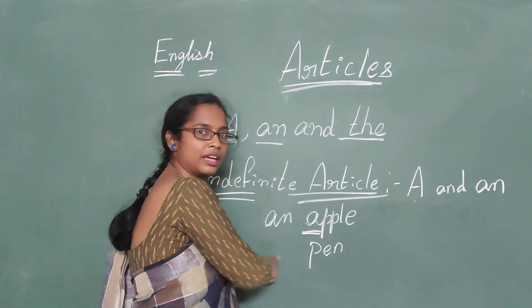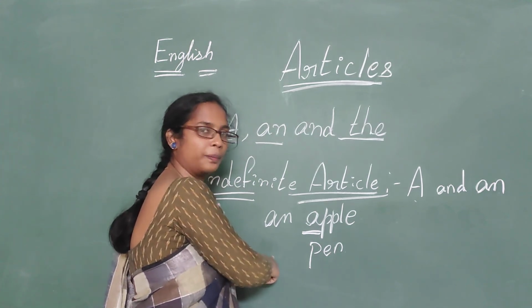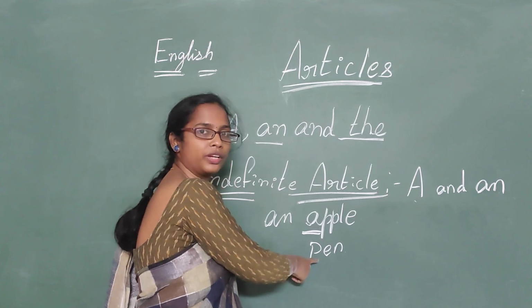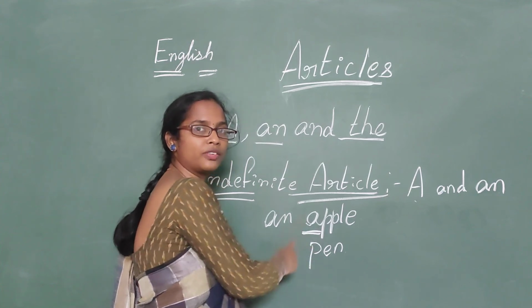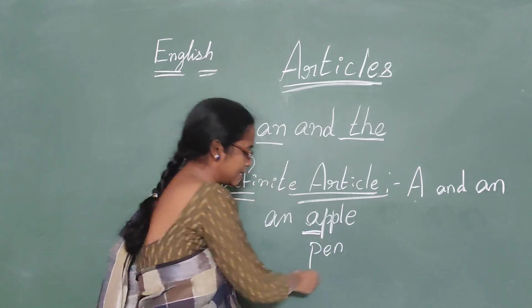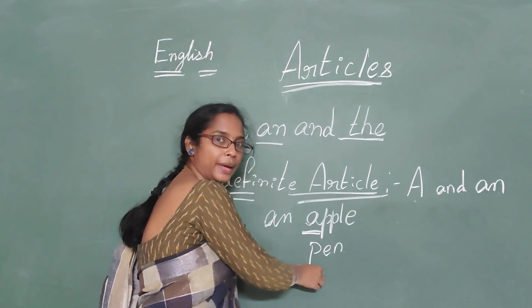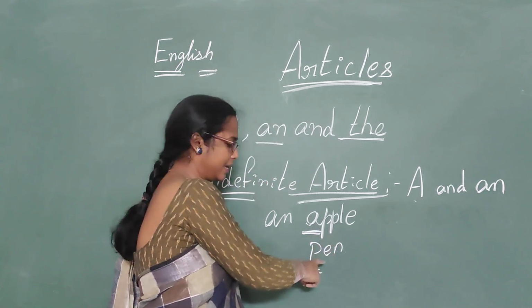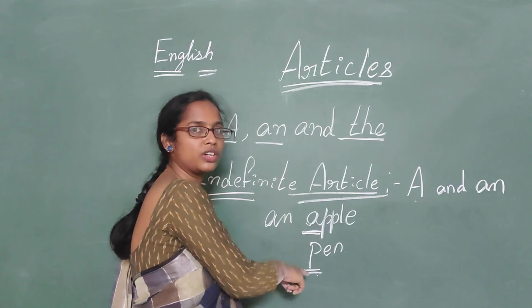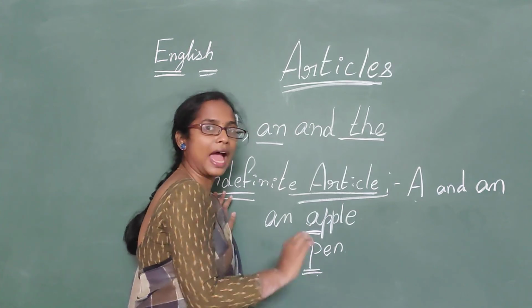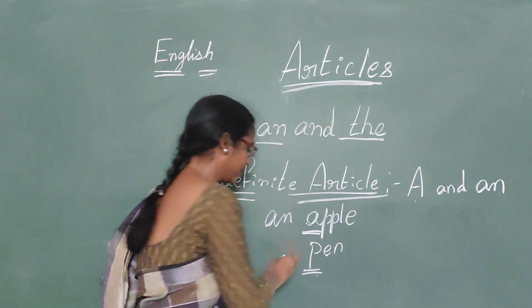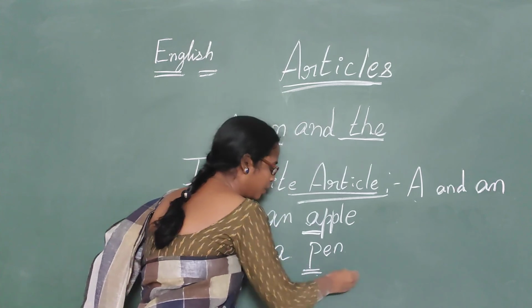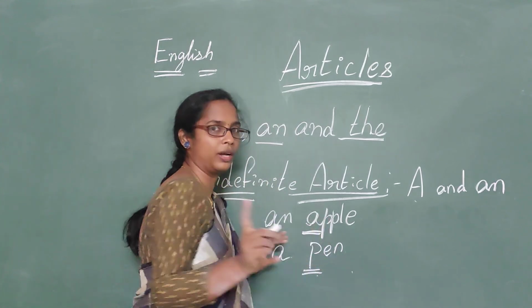What do we use? Can we use an? No, because this is not the vowel sound. We use an only before the words that start with the vowel sound. This is a consonant sound, right? Pen. P. Pen is a word that starts with a consonant sound. So we should not use an here. We have to use only a. Right? One single pen. A pen means one pen, right?